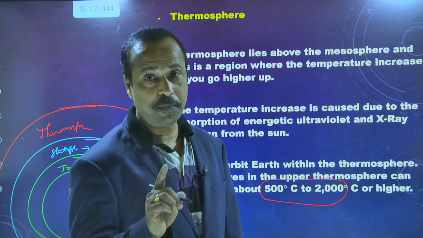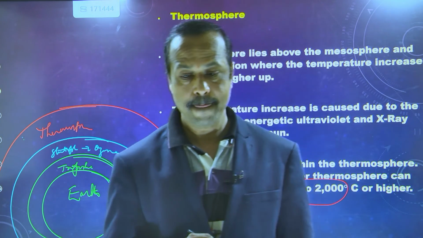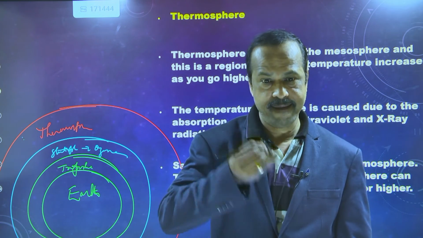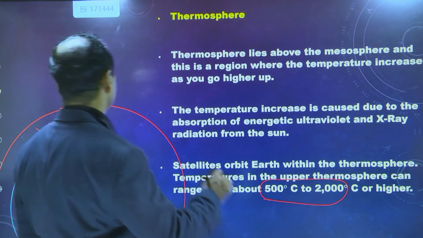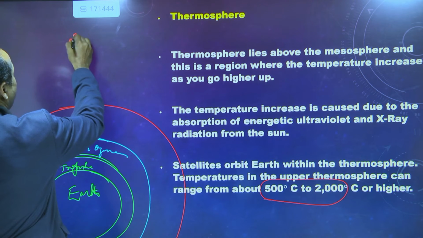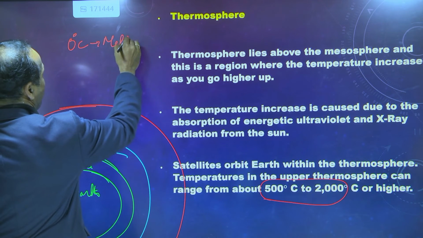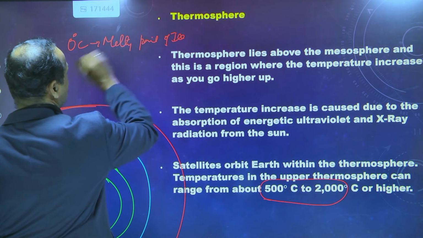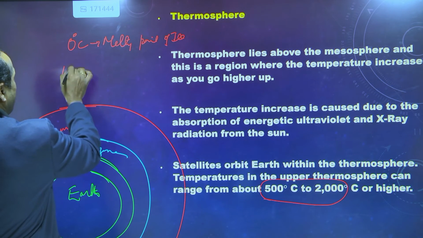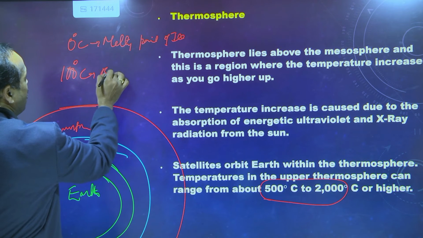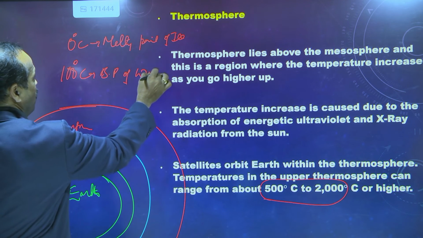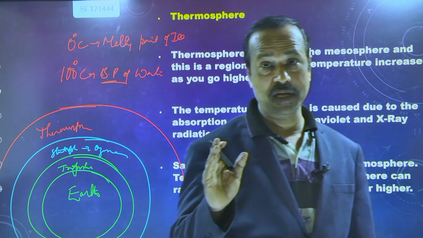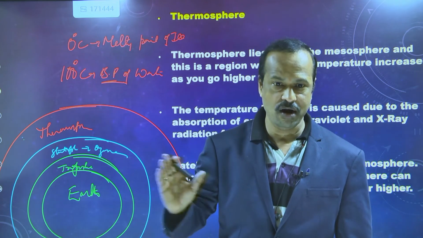So you know the boiling point of water. What is the boiling point of water? The boiling point of water is 100 degrees Celsius. 0 degrees is the melting point of ice. Ice melts at 0 degrees Celsius, but 100 degrees Celsius is the boiling point of water. Only at 100 degrees Celsius will water boil. So it's very hot, right?